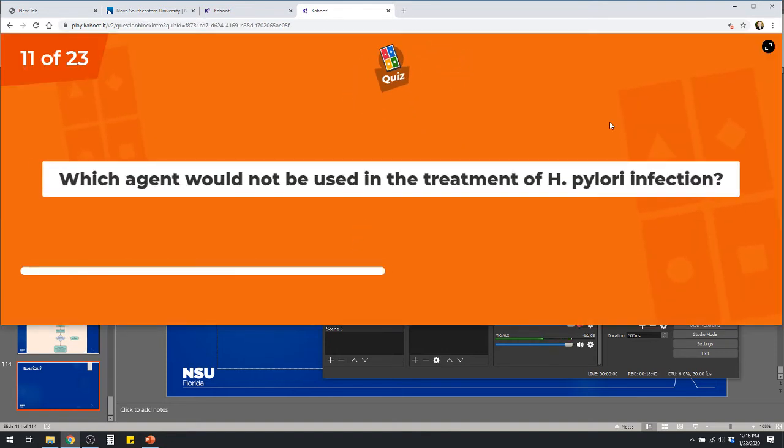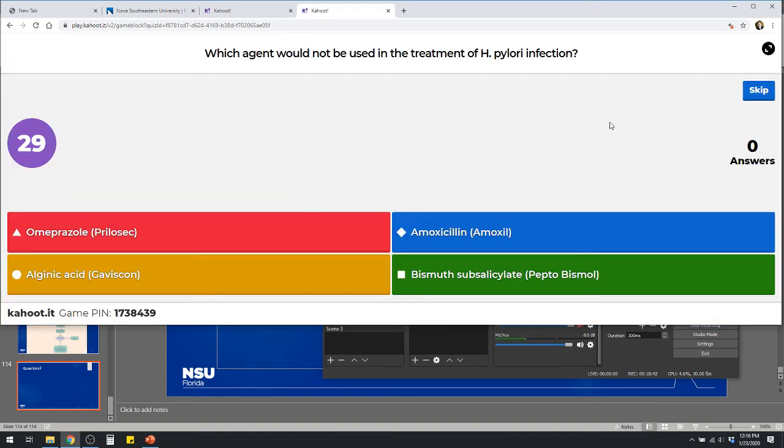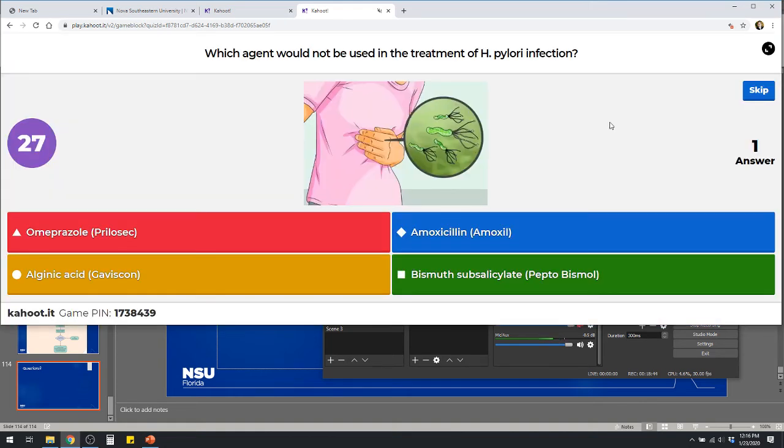Which agent would not be used in the treatment of H. pylori? It would be omeprazole, amoxicillin, alginic acid, or bismuth subsalicylate. You guys are so quiet. Almost hear your brains working.